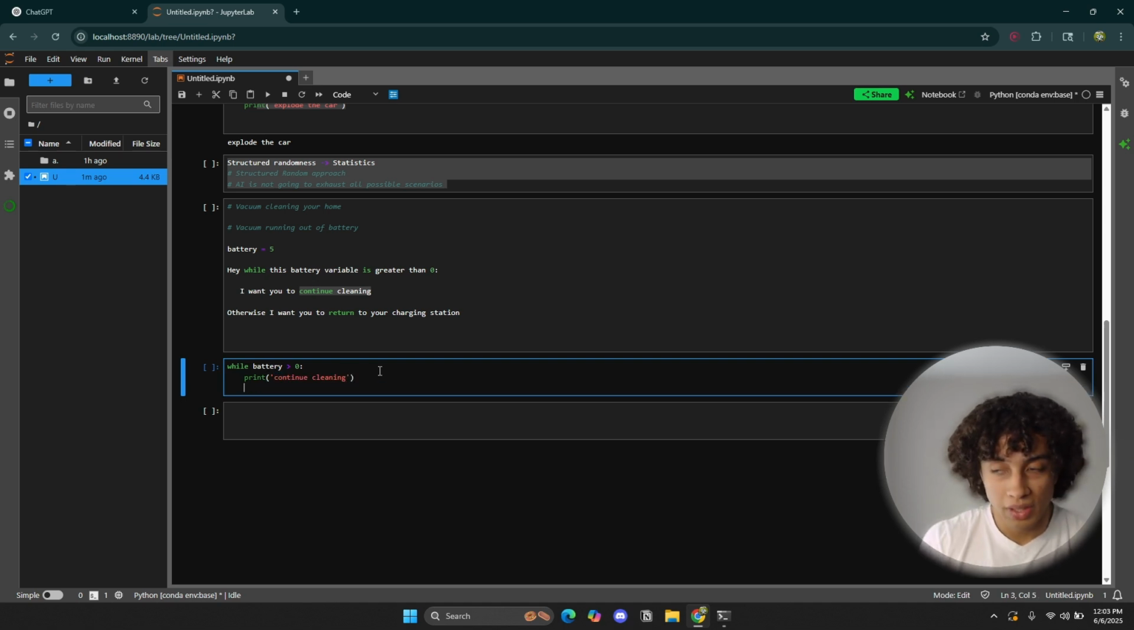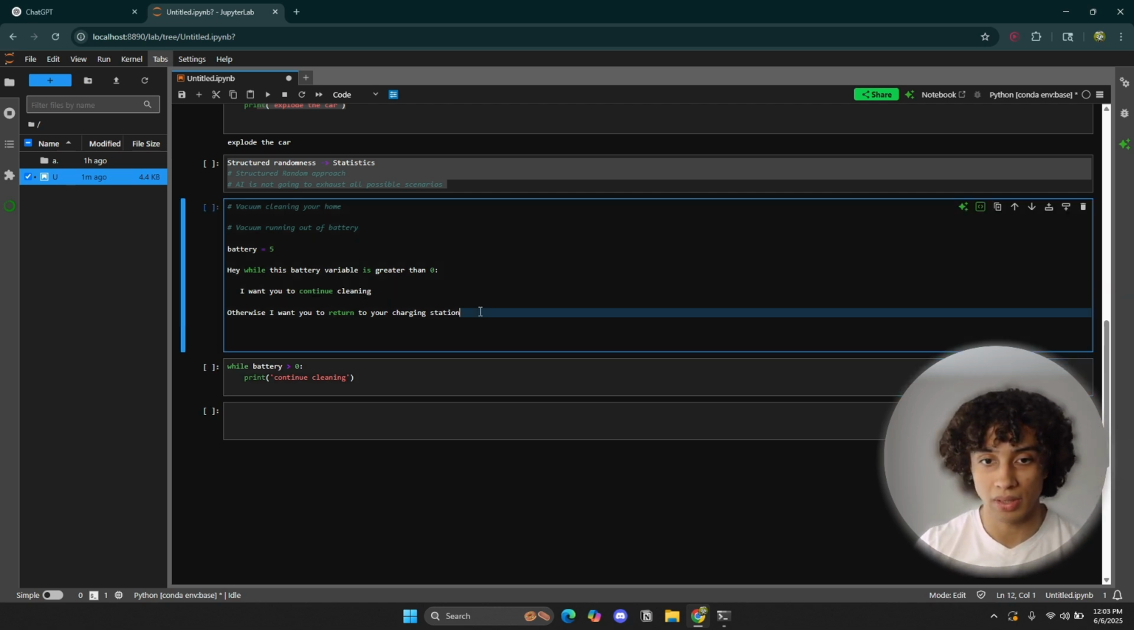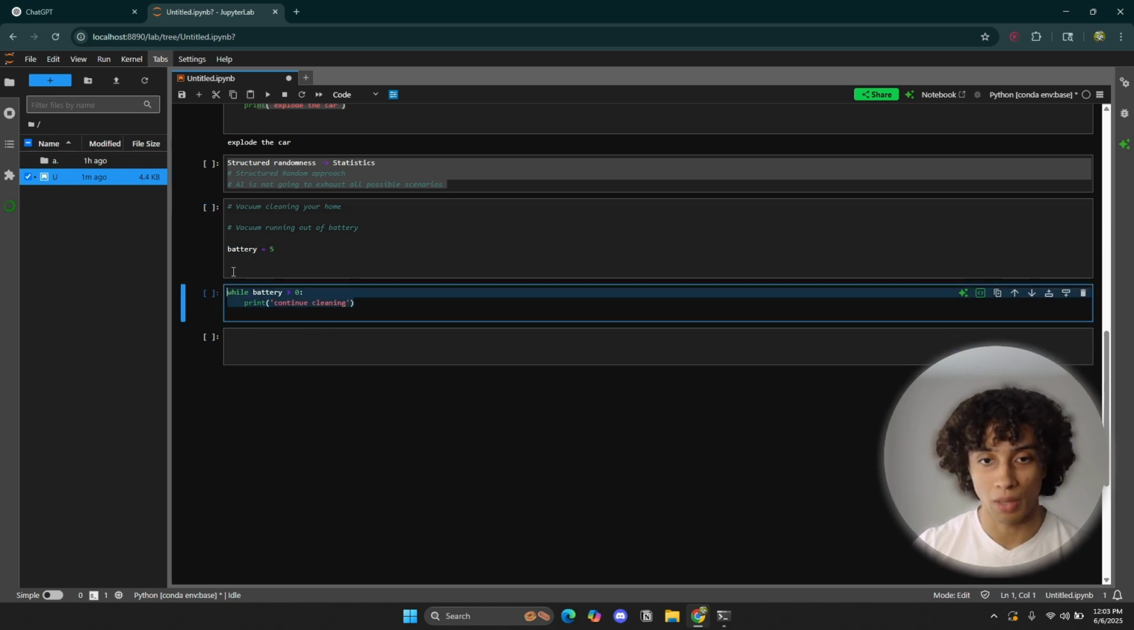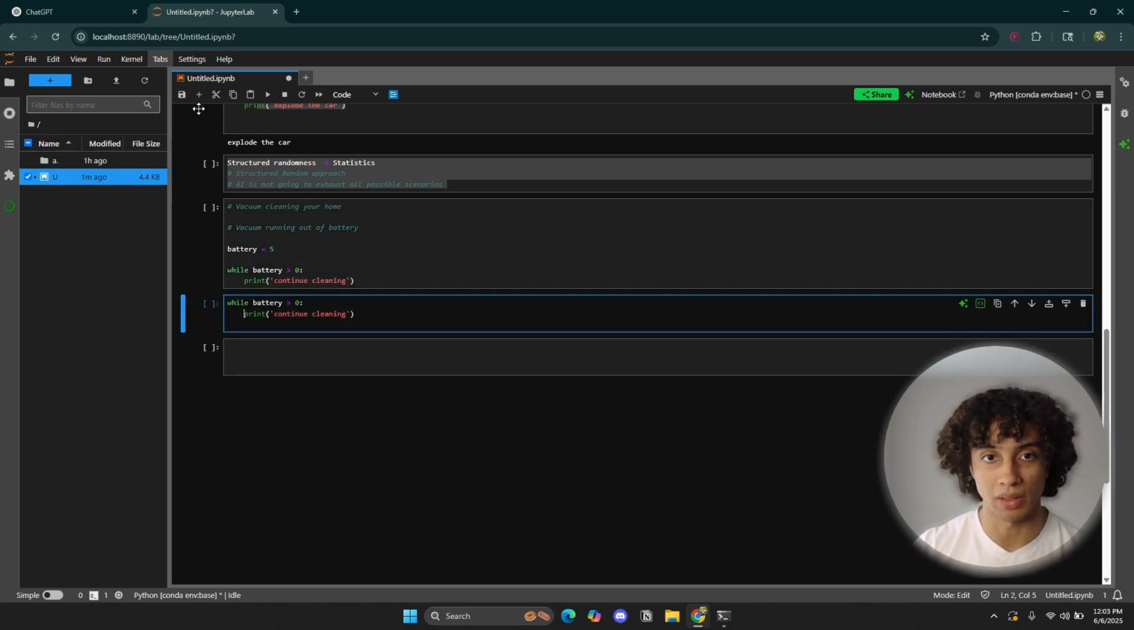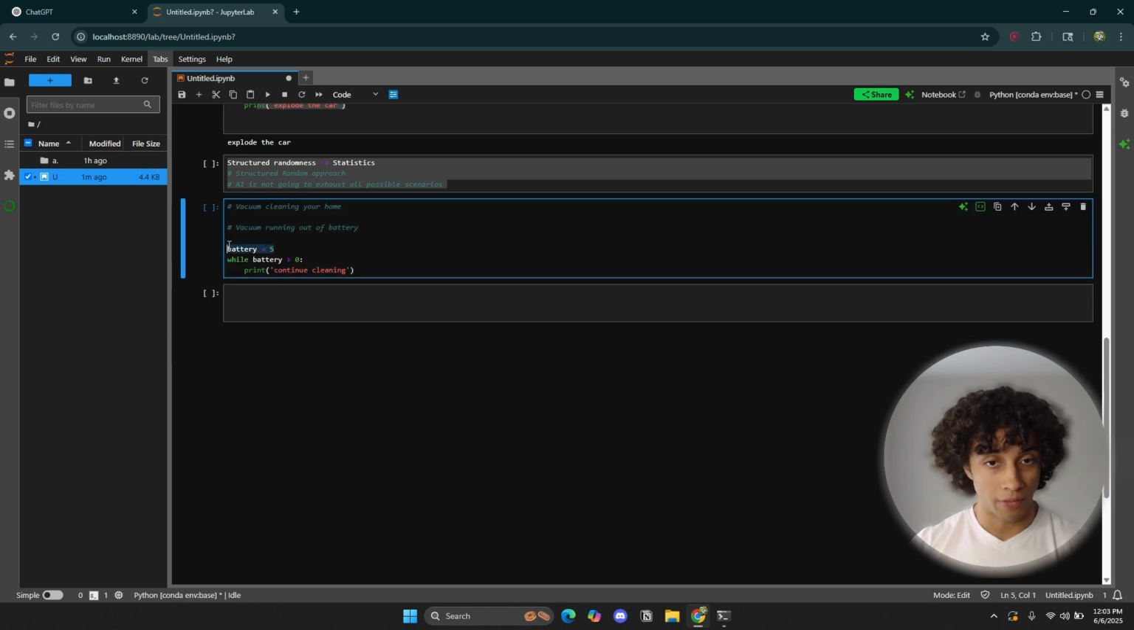Great. Obviously, the battery is going to run out eventually, right? So let me just actually, this is the pseudocode. I'm going to delete this. I'm going to copy this up here, and I'm going to delete this cell. Okay. We have our variable assigned with 5. While battery is greater than 0, it's going to continue cleaning.